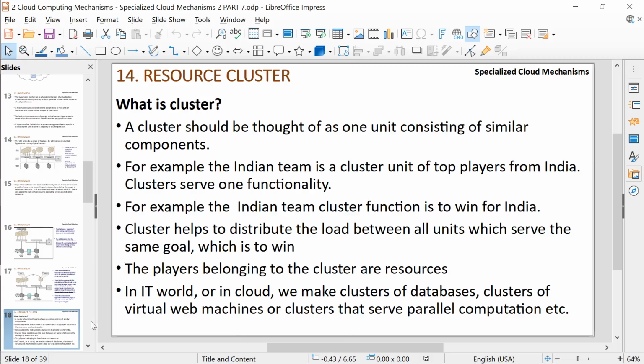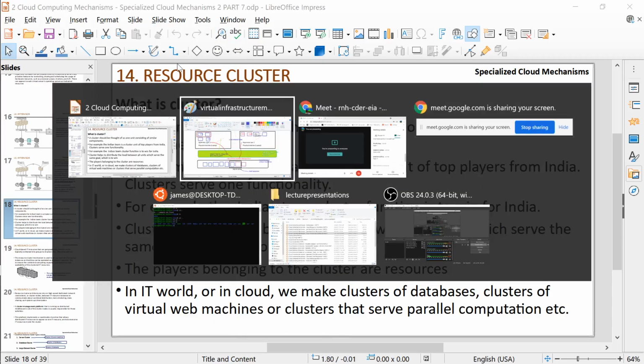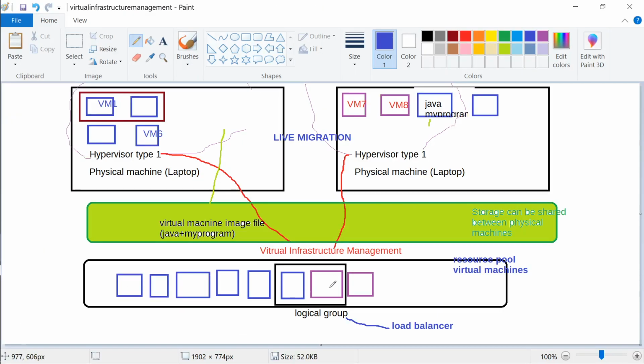And now we move into the next mechanism, which is resource cluster. I already spoke to you about resource cluster, right? A cluster is not always a logical grouping, you can say. A cluster is a physical grouping.